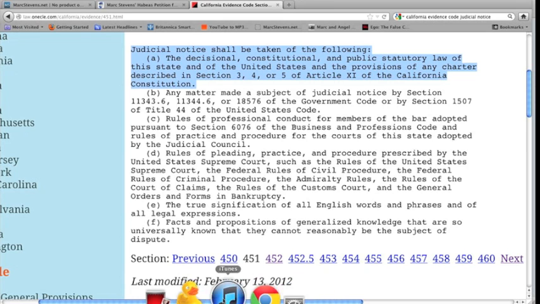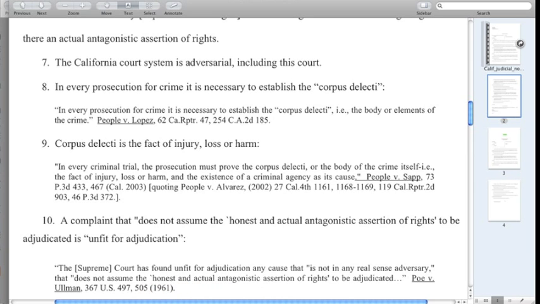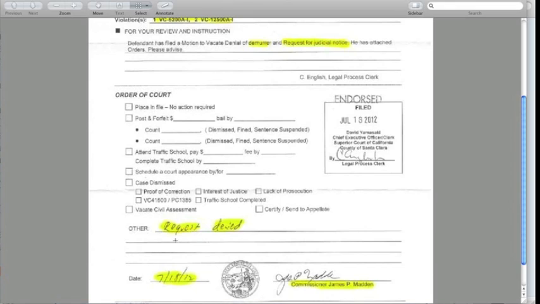And, of course, he refused to do that. And it's no surprise that he gave no grounds whatsoever, because there aren't any grounds. He refused to take mandatory judicial notice because he doesn't give a damn. He doesn't care. These judges, commissioners are only interested in taking your money. They don't care how it looks.